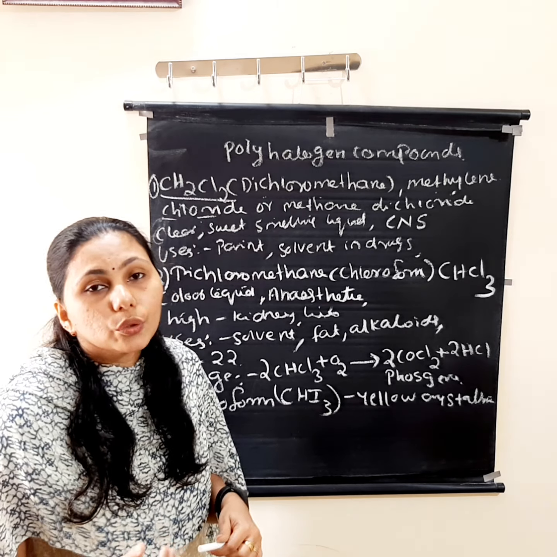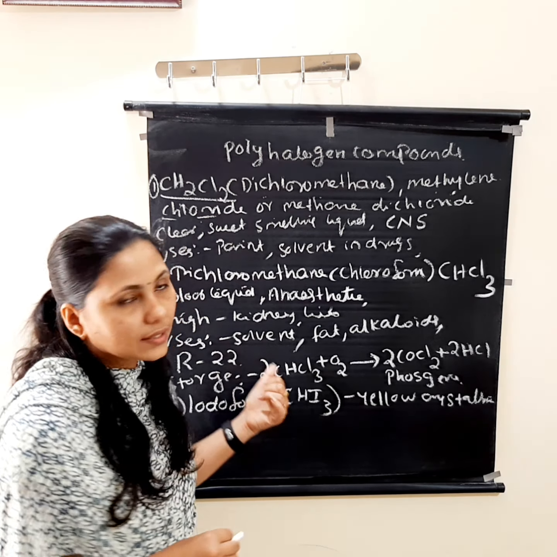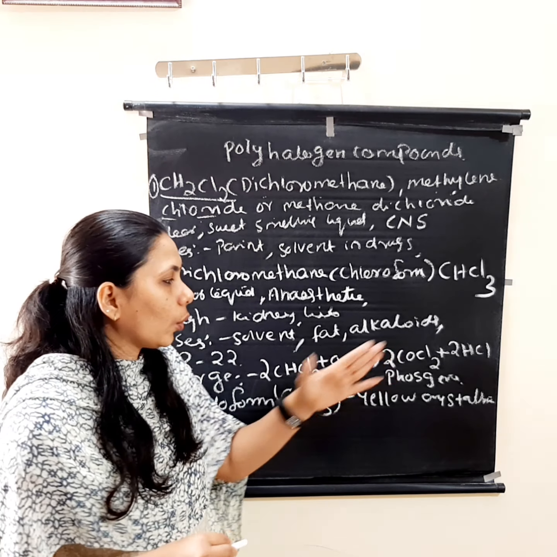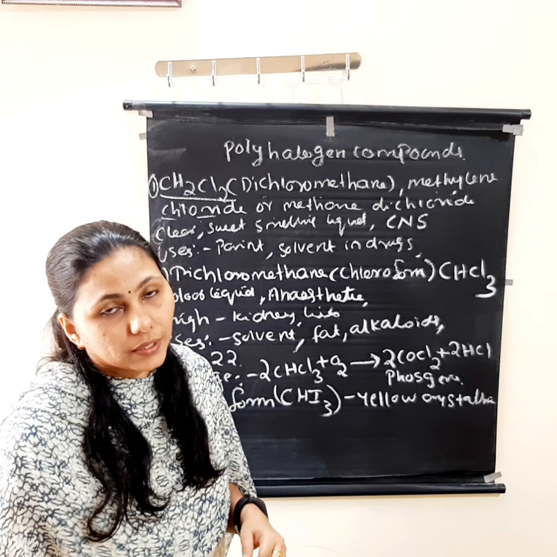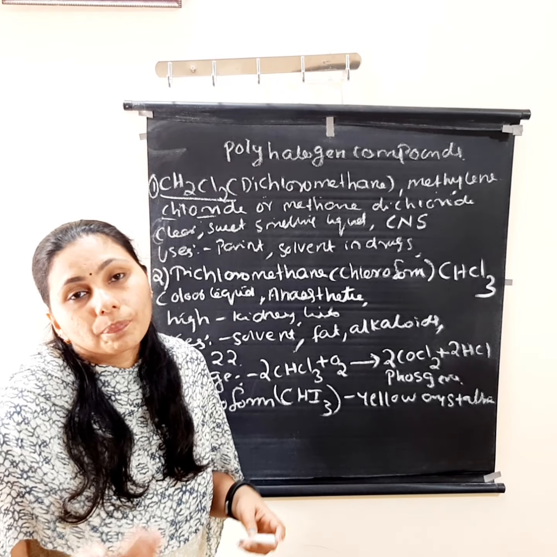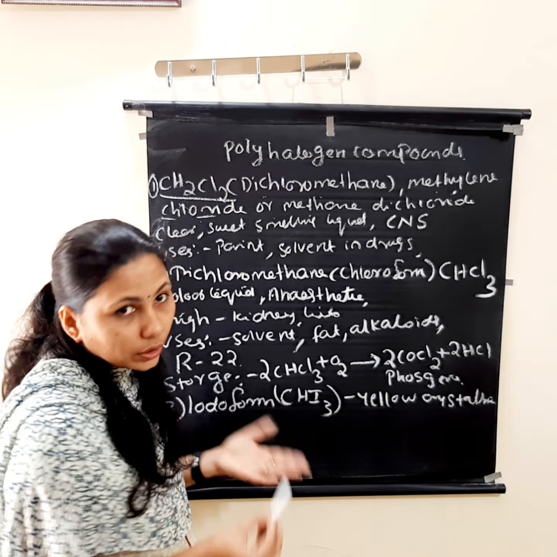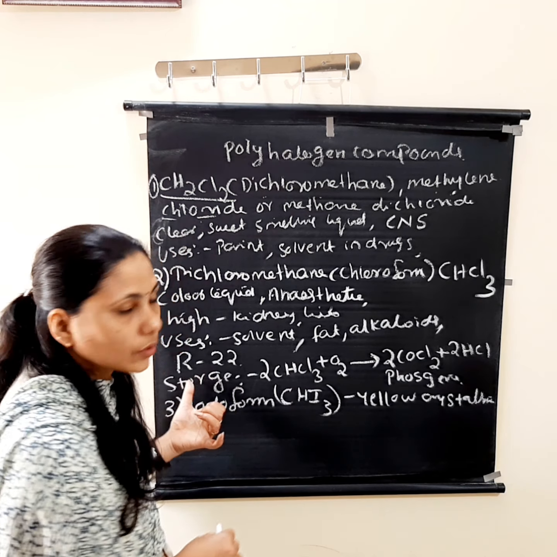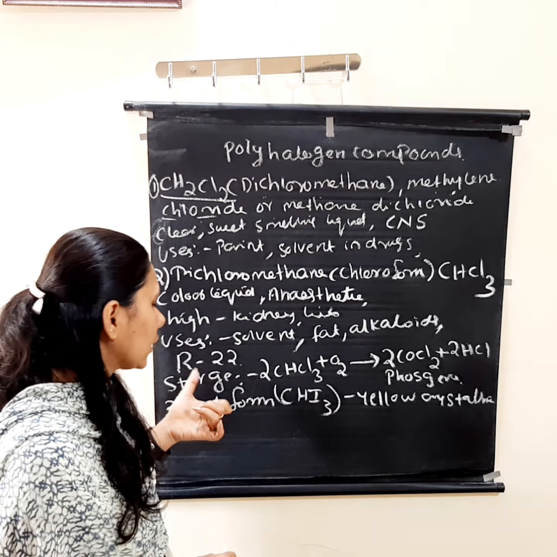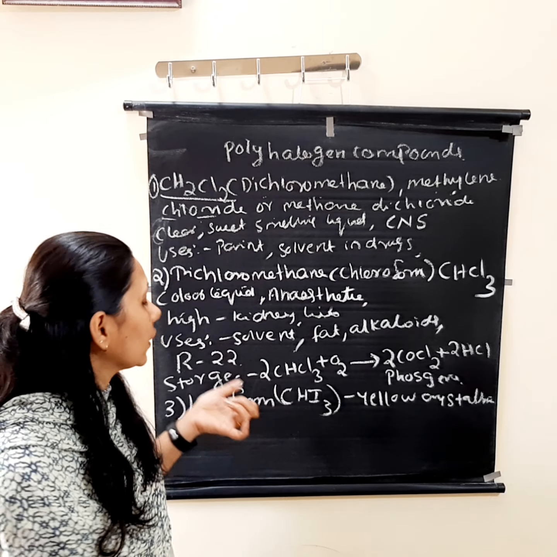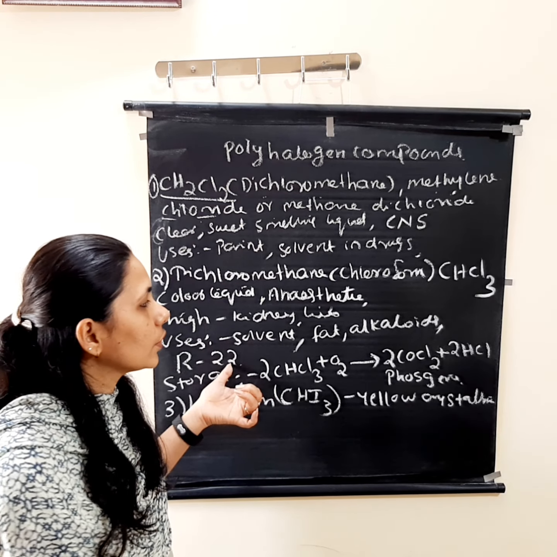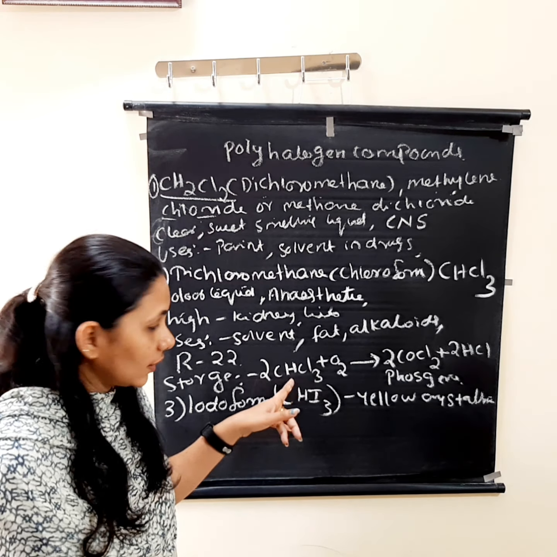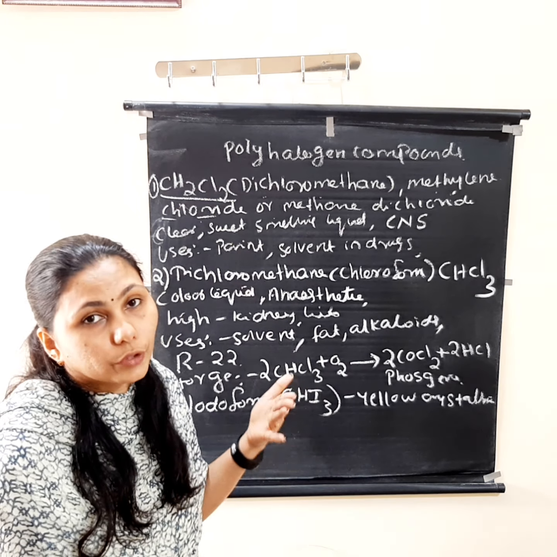Okay, what are the main uses of this? It is used as a solvent. It is mainly used as a solvent for fat, alkaloids, etc. and it is used for the preparation of refrigerant freon. We know freons means chlorofluorocarbons. Okay, it is used for the preparation of the refrigerant freon R22. So which one is used for the preparation of R22? It is chloroform.